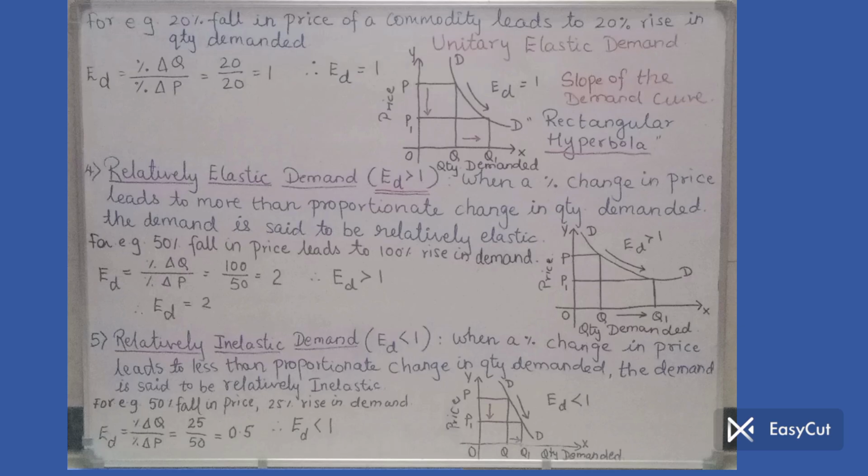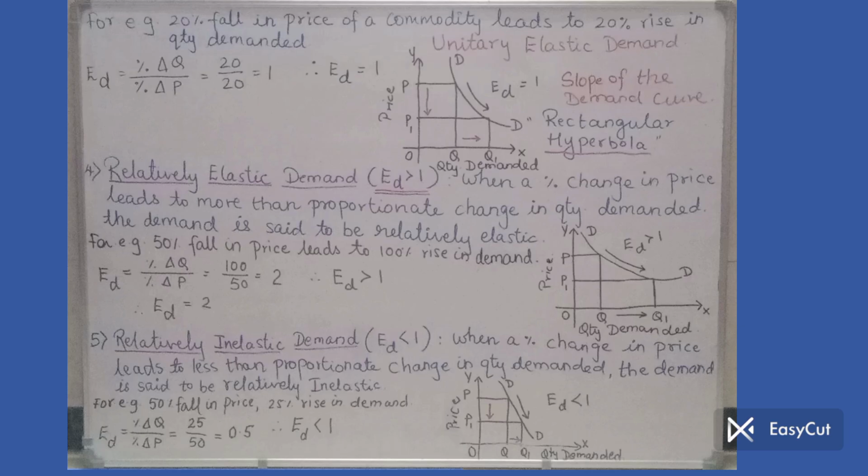That means comparatively less responsive demand or less change in demand, and hence the elasticity of demand is less than 1. I repeat the meaning once again. When a percentage change in price leads to less than proportionate change in quantity demanded, the demand is said to be relatively inelastic.